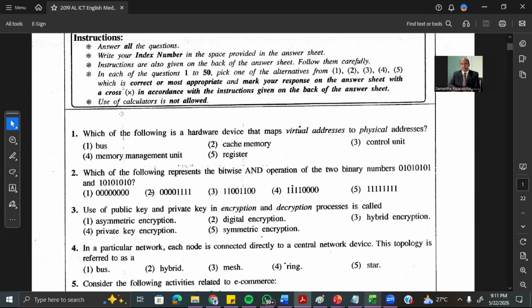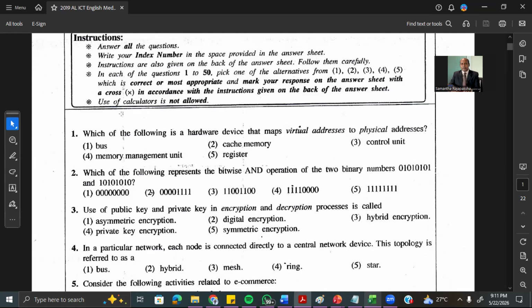Right. Thank you. Now, we have already discussed the structure part of this 2019 paper. Here we want to discuss the MCQ paper. Starting from the first question: which of the following is a hardware device that maps the virtual address to the physical address? If you take each answer, bus is not the thing that will convert virtual to physical. Bus is a set of wires that connects memory and the CPU. Therefore, the first is not the answer.